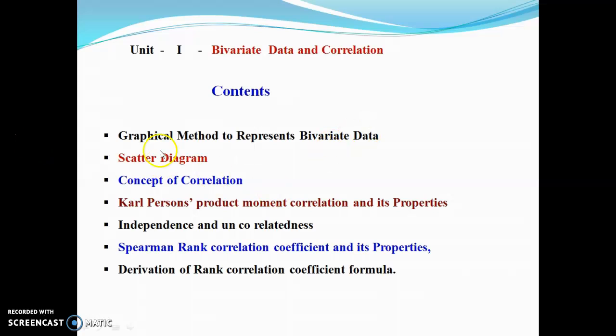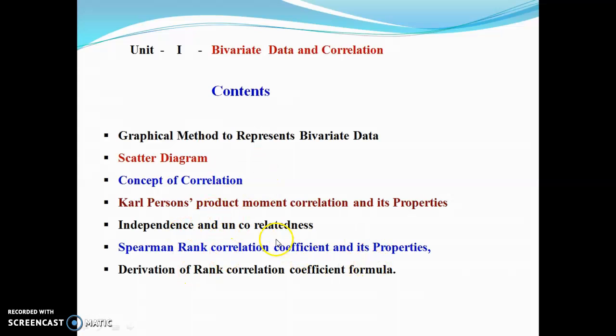So these are the contents of unit first. First, we discuss graphical methods of representing bivariate data. Then next, scatter diagram. What are the basic concepts of correlation and the methods of correlation, that is Karl Pearson product moment correlation and its important properties.